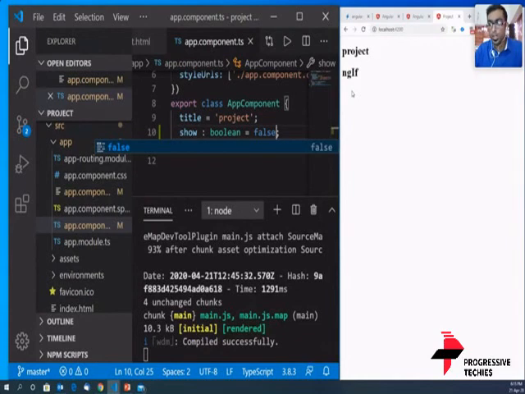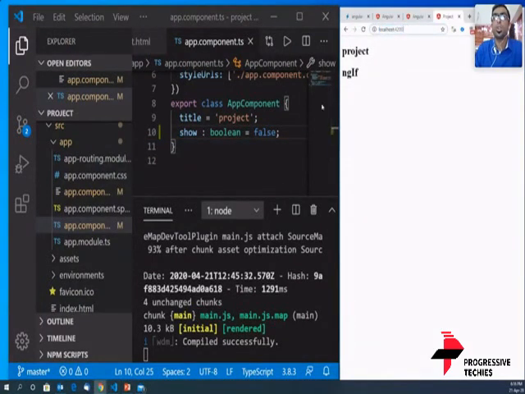There's a question from Jitesh: what is ng serve? ng serve is a command given by Angular CLI to run an Angular application. It is a one-time command. You run the command once, and Angular CLI will compile the entire Angular application and give you an output on localhost 4200.